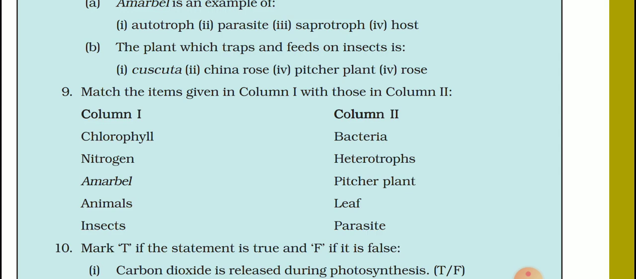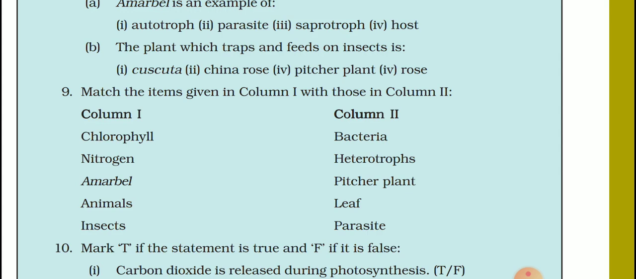The first part of column first is chlorophyll, and you have to match this with the second column. Now, we know that green leaf has chlorophyll. So the answer will be the fourth part of column second, leaf. Chlorophyll matched with leaf because leaf has chlorophyll. This is a green pigment, and it is because of chlorophyll that plants make their food.